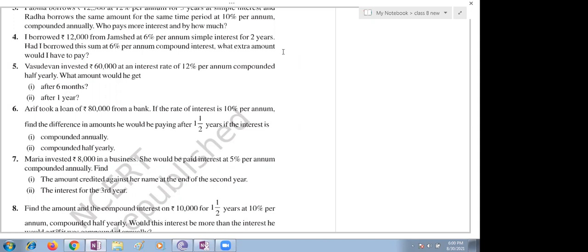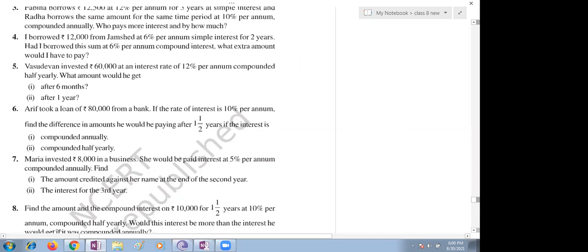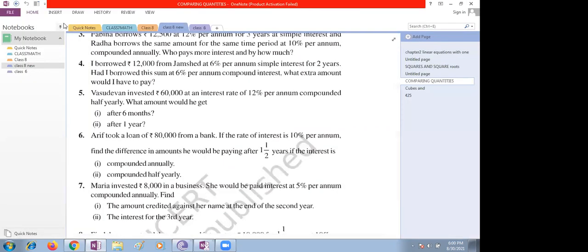Sahasra, are you there? Sahasra, what are the simple interest and compound interest formulas, please tell? Yes, ma'am. Simple interest is P into R into T by 100. Okay. And compound interest is P into 1 plus R by 100 to the power. Is it compound interest?